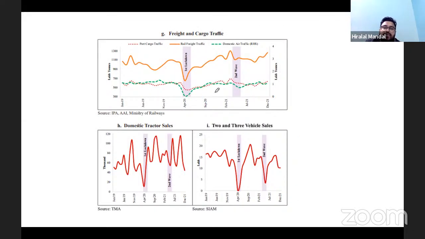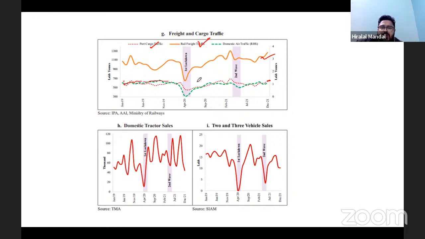Freight and cargo traffic movement also shows a positive. More importantly, the rail freight traffic has gone up, and this will help the railways to revive. Look at the railway freight traffic that has gone up, so that is a positive sign. Similarly, if you look at the port cargo traffic, that is also recovering, and at least it has reached the pre-pandemic level. When it comes to domestic air traffic, it has not touched the pre-pandemic level.